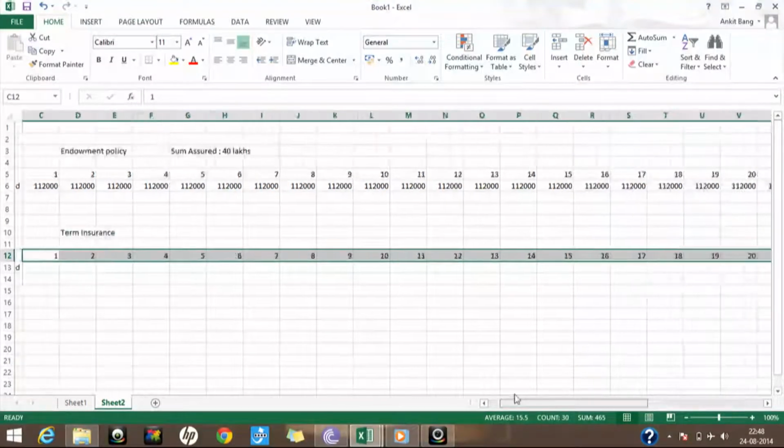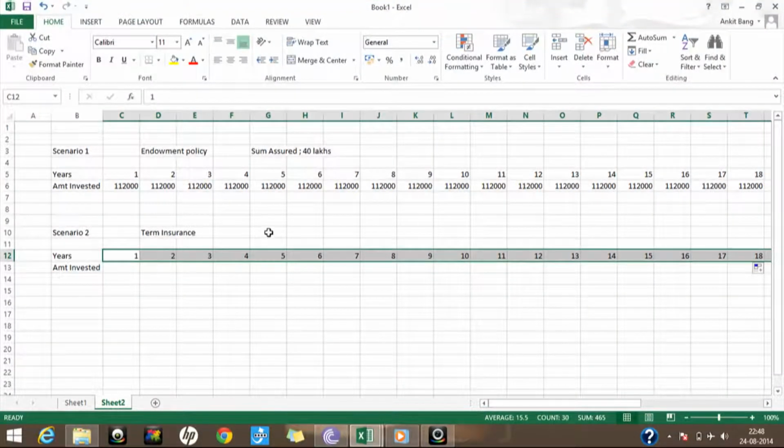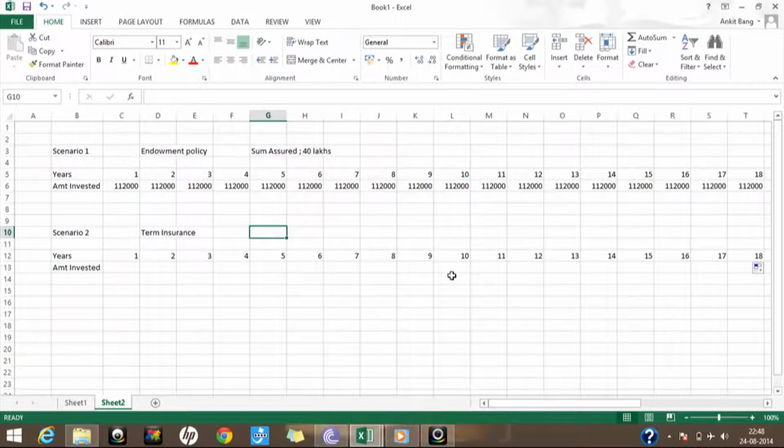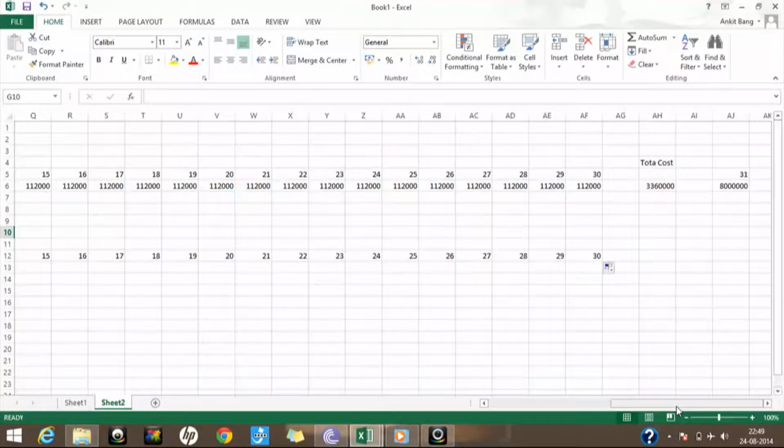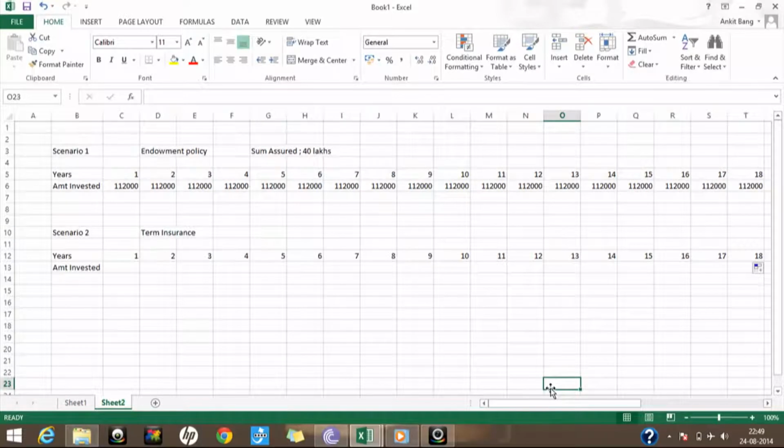Now for the sum assured amount, I'm assuming that after 30 years the total benefit I'll be getting will be 80 lakh rupees. Keeping that in mind, in case something happens to me during the tenure of the policy, I should get 80 lakh rupees from the term insurance as well.